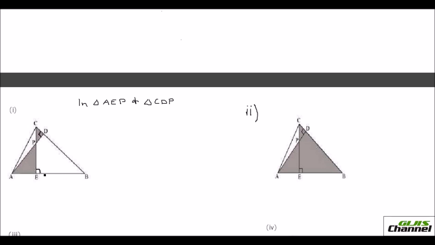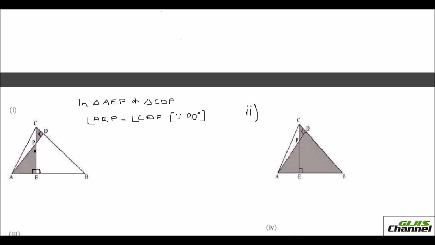CEB is given as 90, but we can also say that CEA is also 90, because they are a linear pair. Angle AEP is equal to angle CDP, and the reason is they are perpendicular angles, so both are 90 degrees.